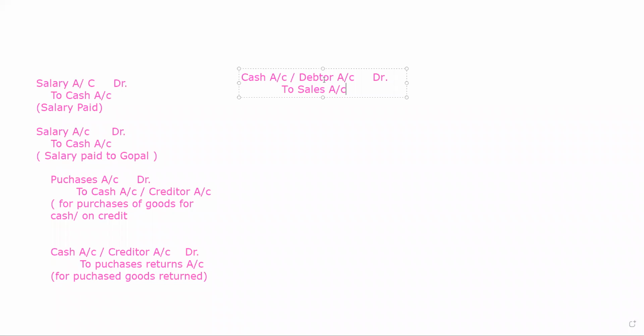Suppose these are the entries to be done for the sales, but when you sell the goods, any of the customers just returns the goods to you.